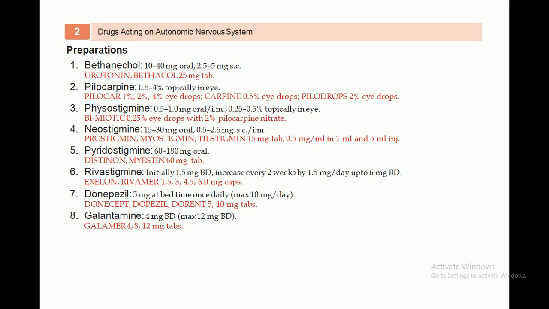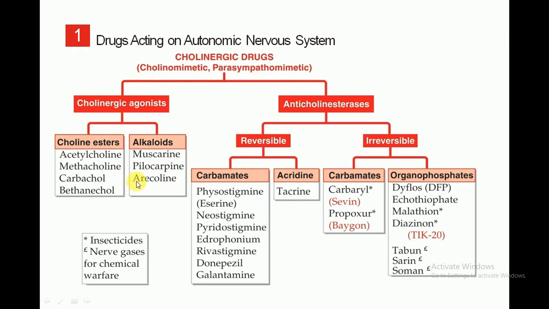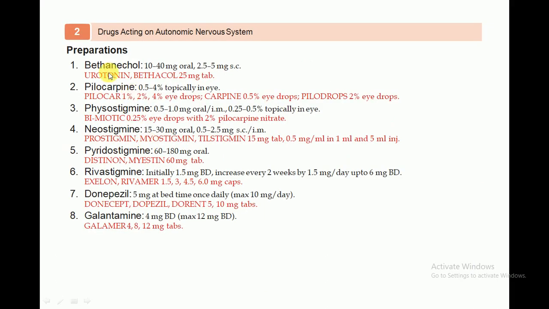So now come to the preparations. As we have already discussed, bethanechol is a choline ester which belongs to the cholinergic agonists. Now let's see the different doses, which you can memorize. These are the preparations.